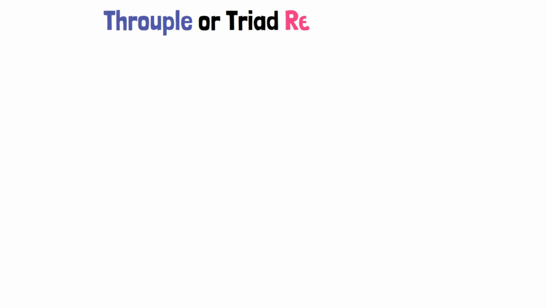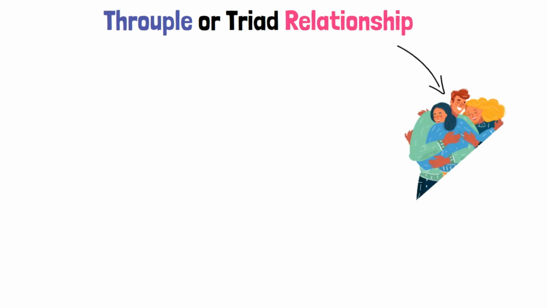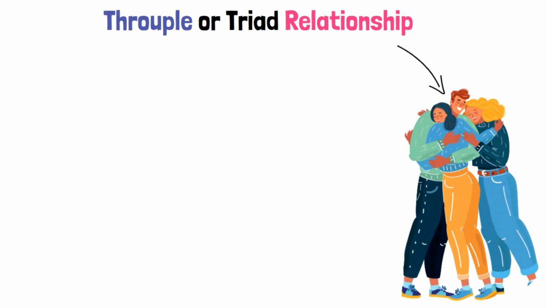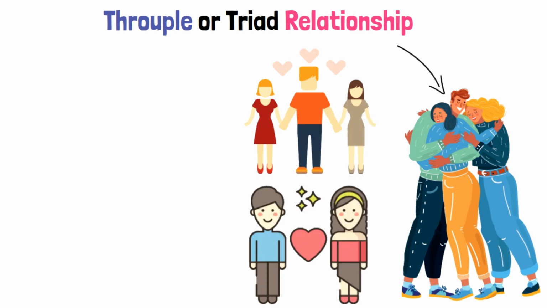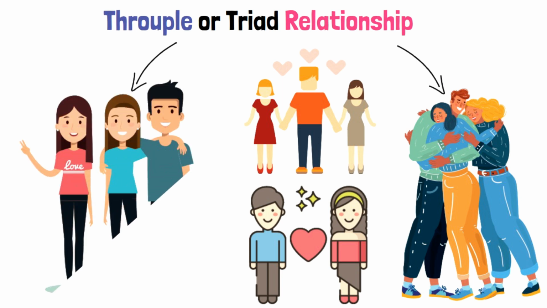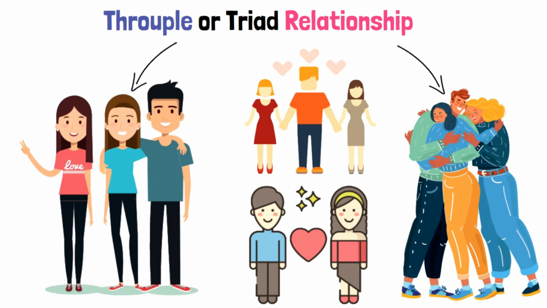Throuple or triad relationship. A throuple or triad relationship is a romantic partnership among three individuals who are all intimately involved with each other. This type of polyamorous relationship challenges traditional notions of monogamy and can take various forms, such as a couple inviting a third partner into their dynamic or three individuals forming a committed triad from the outset.